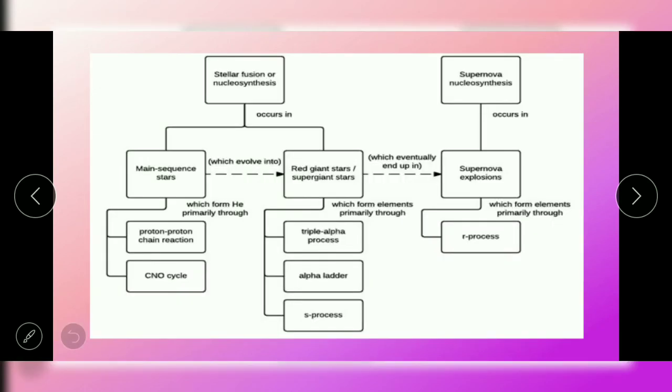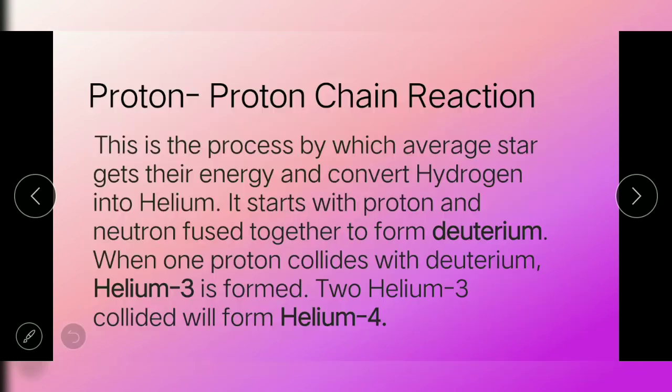And we have here the diagram showing the different processes that occur inside the stars. For example, in main sequence stars, we have the proton-proton chain reaction and the CNO cycle. Inside the red giant stars and red supergiant stars, we have the triple alpha process, alpha ladder, and the S process. In supernova, we have the R process. Let's start with the first process that occurs inside the main sequence stars. We have the proton-proton chain reaction.